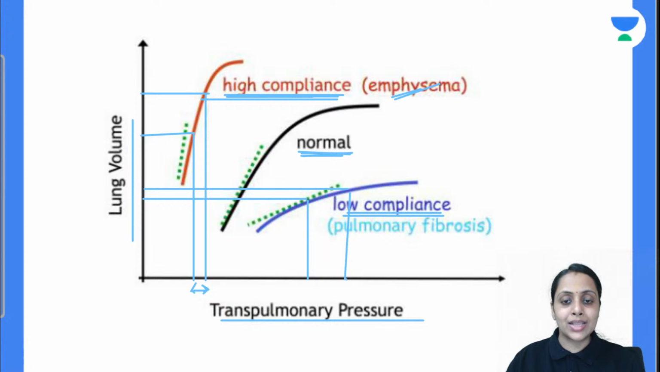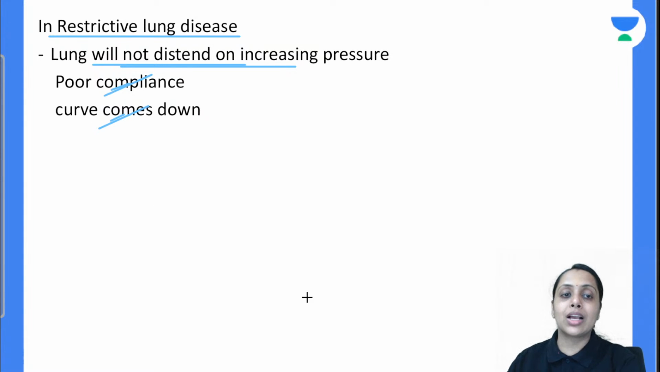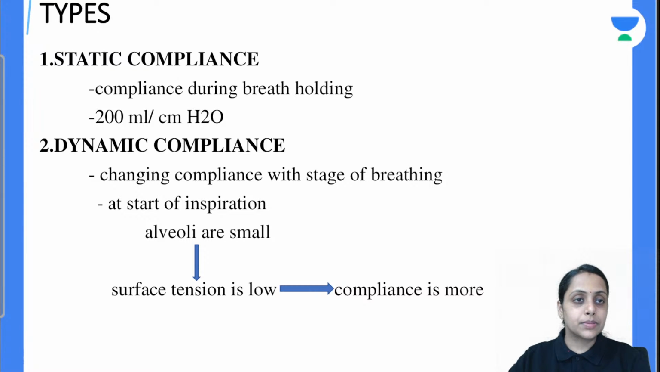So this is a low compliance curve, and this is seen in pulmonary fibrosis. In restrictive lung disorder compliance is less, and in obstructive lung disorder compliance is more. Is this clear with everyone? Moving further, same thing is written out here. In restrictive lung disorder, lung will not distend on increasing pressure, so that's why we'll get this poor compliance and the curve will come down.